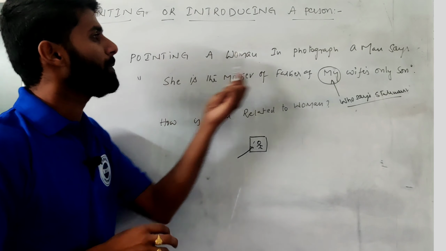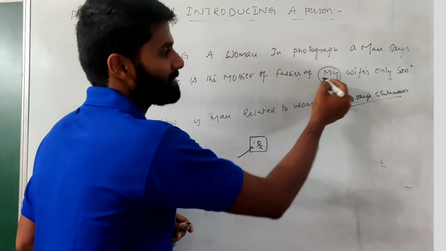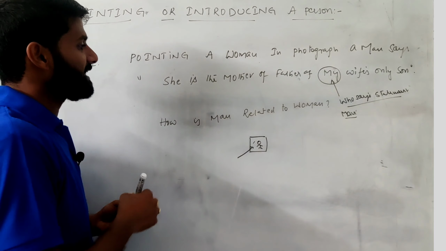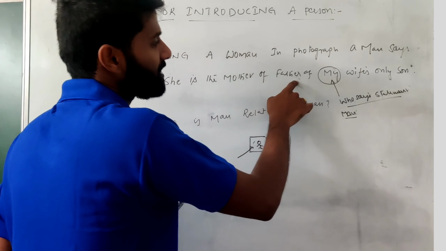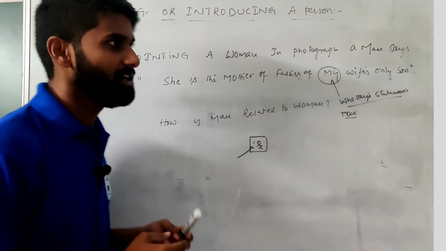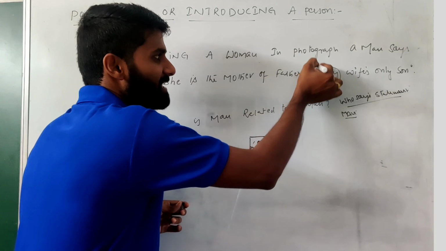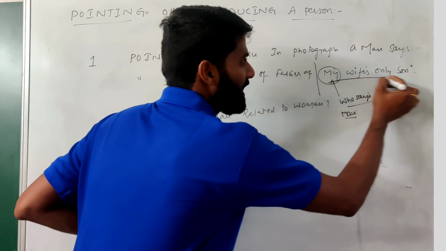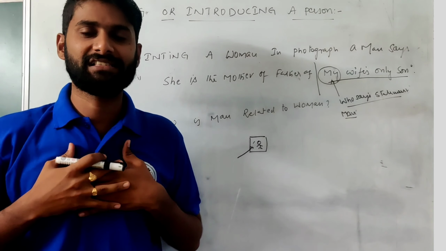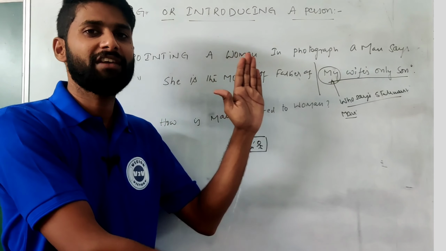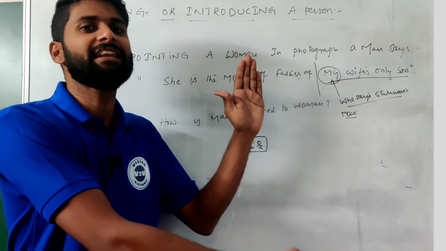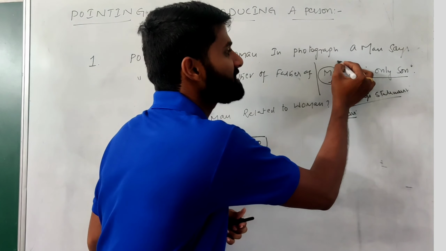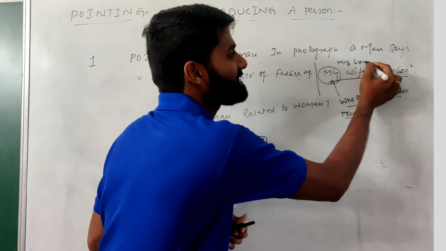For a woman and a man, the one who says the statement means "my" can be referred to as the man. Then read the line: she is the mother or father of the man's wife's only son. For this type of question, divide the statement into before "my" and after "my". Then read the line: my wife's only son. I am having a wife having an only son. My wife's son is related to me as my son. The answer is my son.